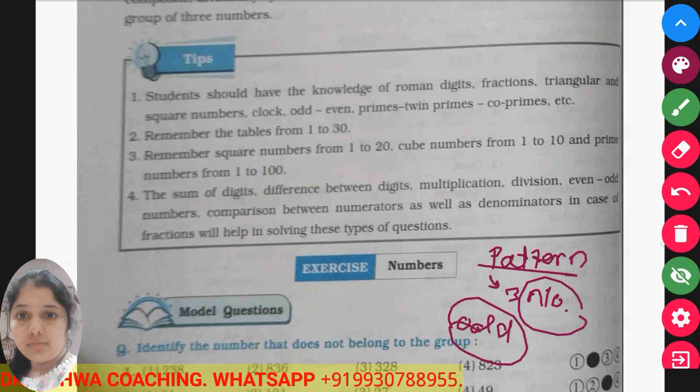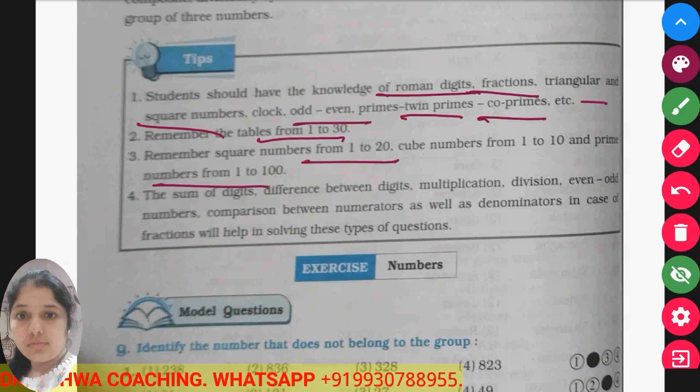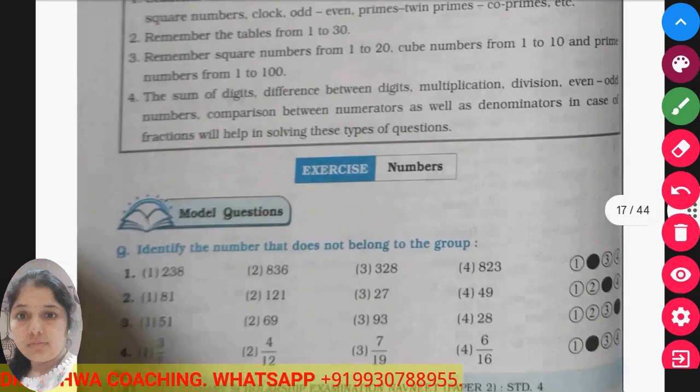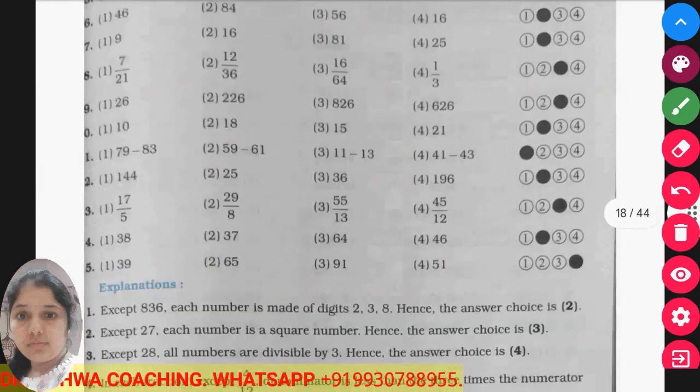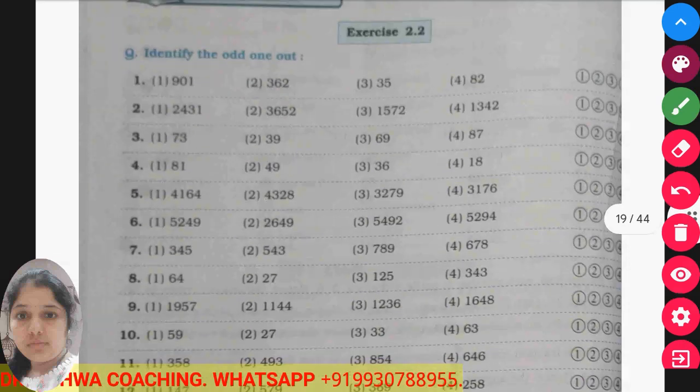Before you solve the sums for this topic, you must know about Roman digits, fractions, triangular and square numbers, odd and even numbers, twin prime numbers, 1 to 30 tables, 1 to 20 cubes, and prime numbers from 1 to 10 or 1 to 100 also. All these topics you must know. For this you can refer to our math series. Now we'll directly move to the practice exercise where we have to solve the sums.